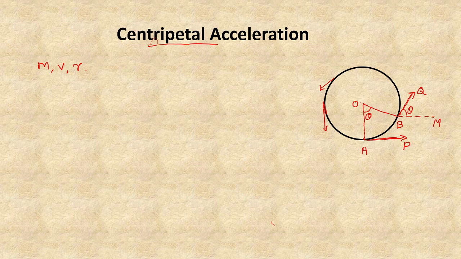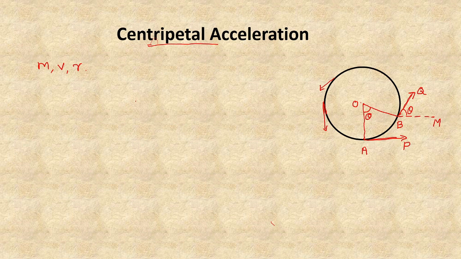Let us consider the point A. Here the direction of velocity is along AP, that is along the tangent. When we resolve the vector AP into two components, we can see that the AP vector is along the tangent, that is along the horizontal direction.